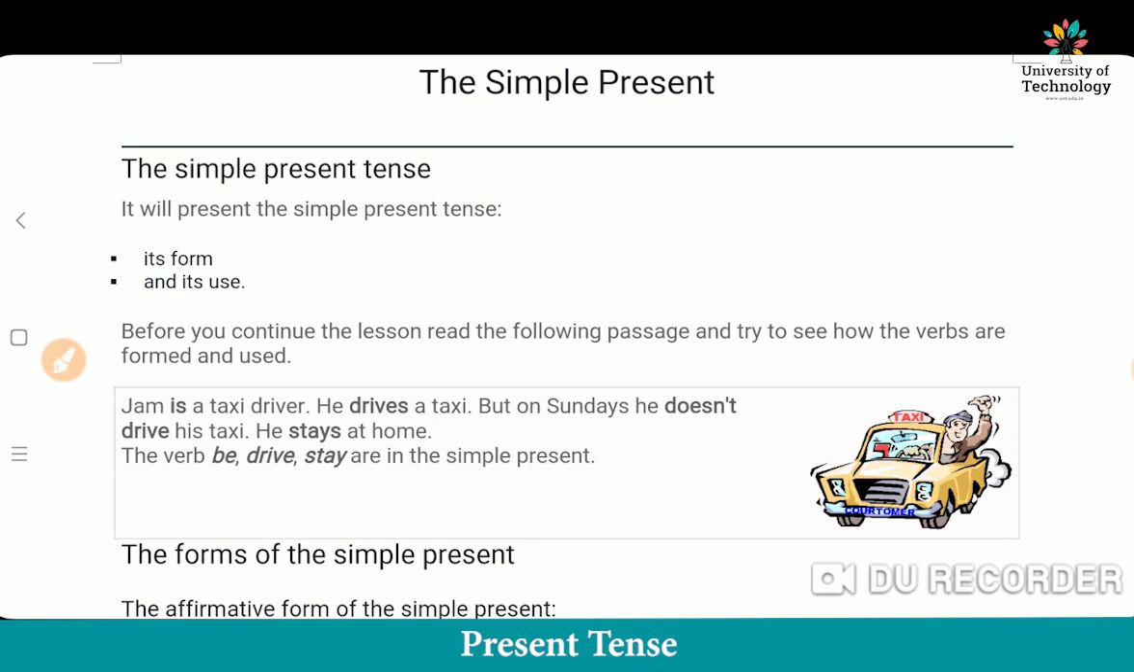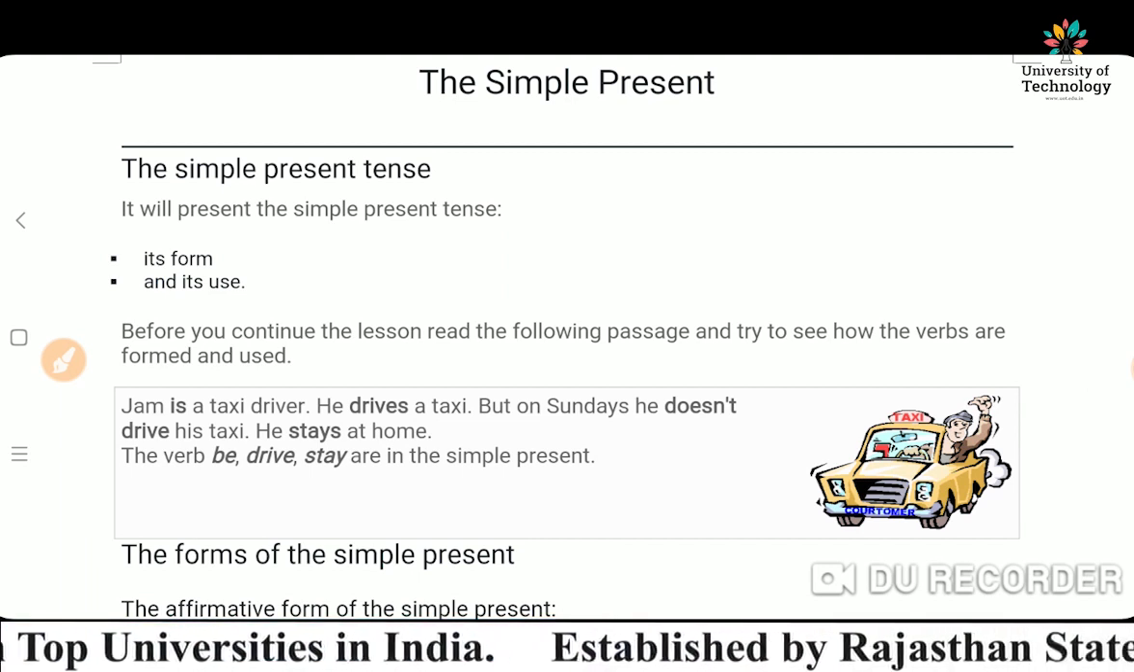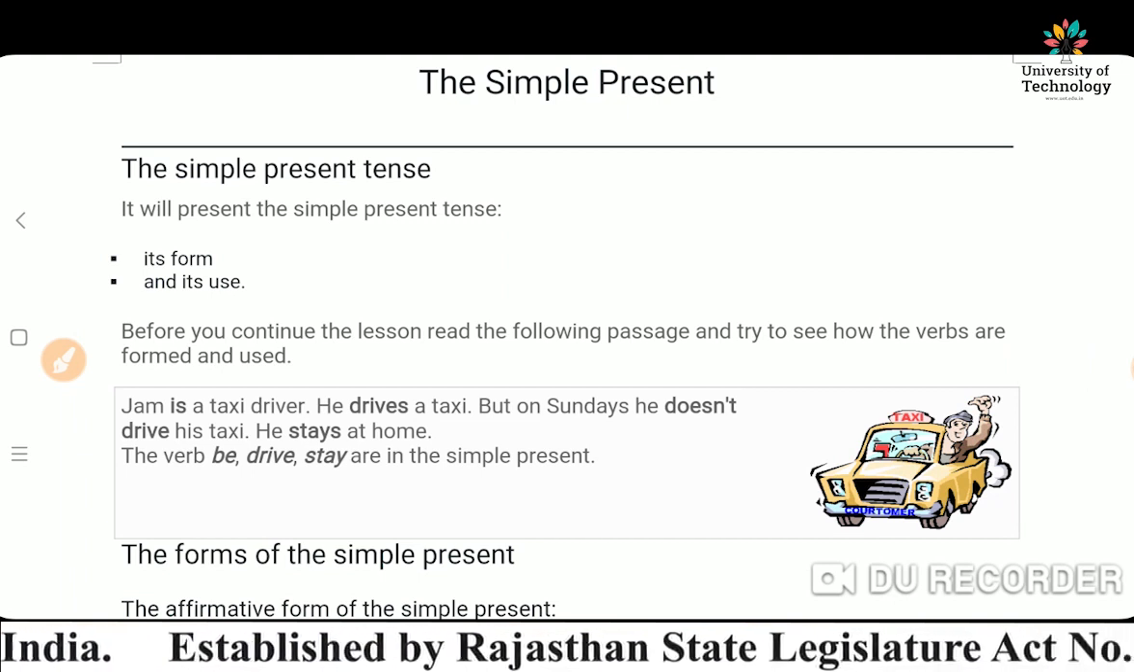Today we are going to talk about tense. First of all, we will talk about the simple present tense, its form and its use. Before we continue the lesson, we have to read the following passages and try to see how the verbs are formed and used.